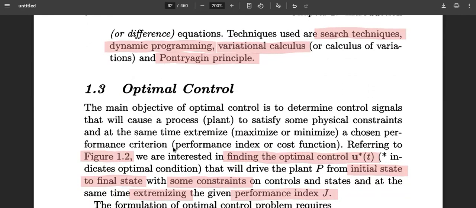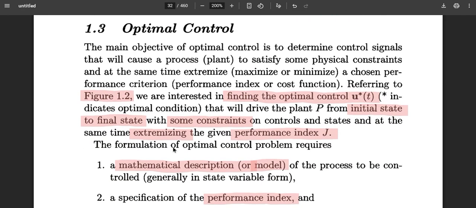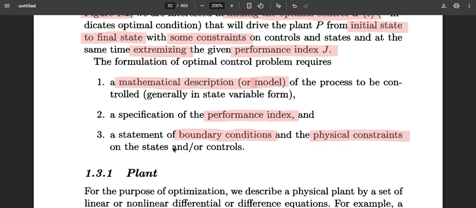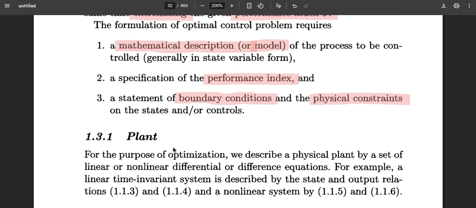So optimal control will try to find an optimal control to travel from the initial state to the final state with certain constraints, extremizing the performance index. This has three important ingredients. One is the mathematical description of the plant, and specifying the performance index. And the important thing is to specify the boundary conditions like the initial condition, and further additional constraints, that is, the minimum and maximum values of the state variables and the control.